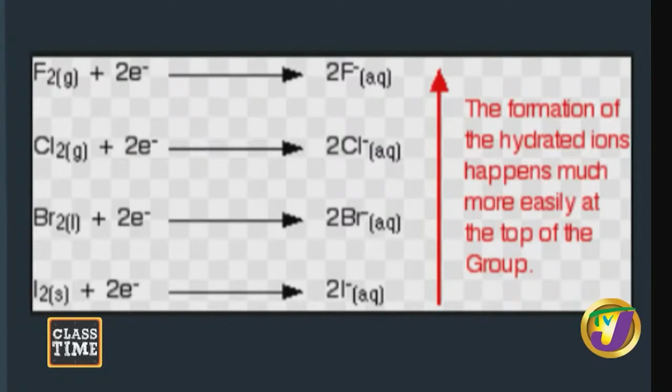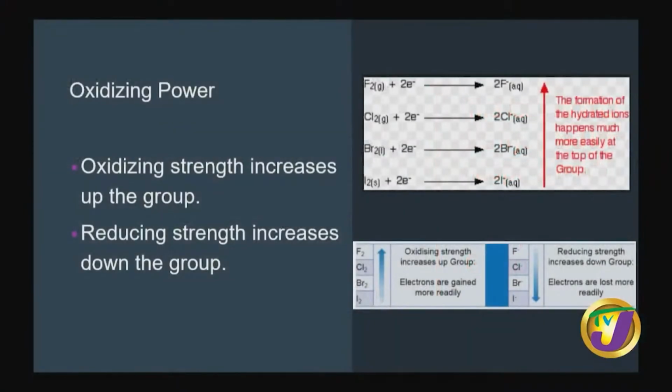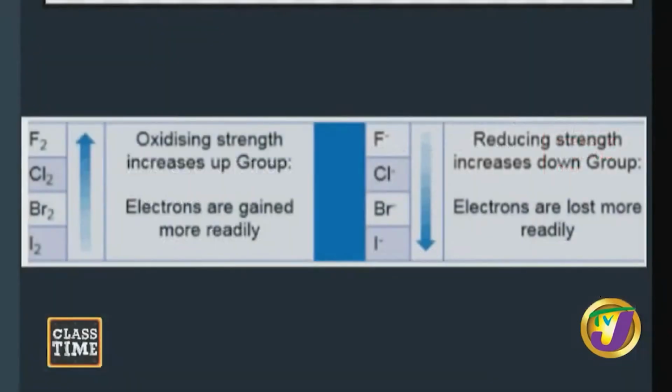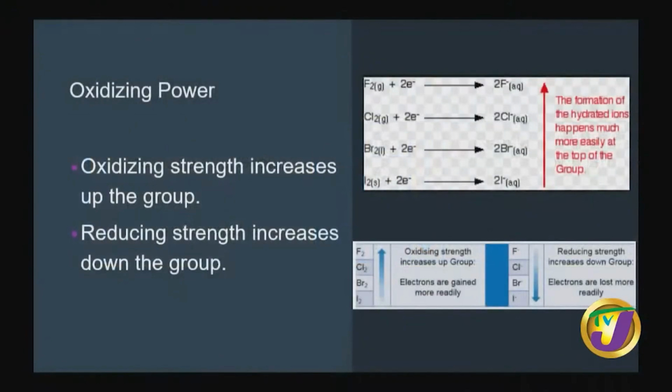Now, why is that? Why does the reducing strength decrease going from iodine to fluorine up the group? And again, that is due to the size of the atom. Now, to be a reducing agent, you have to be able to reduce another species. How do you reduce another species? You reduce another species by giving that species or molecule an electron or hydrogen. In this case, we're focusing on the electron, right? So it's the ease at which you can give off an electron to another species.